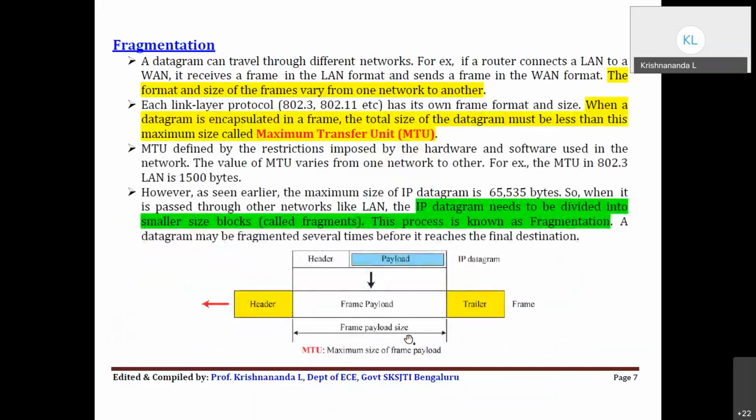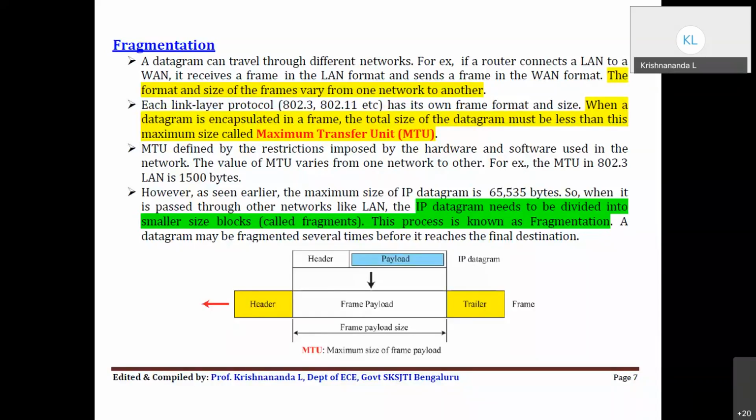Okay. So now coming to that fragmentation part, what I said. If the datagram is passing through several networks, like it will go through some wireless LAN or a wired LAN. In module 2, you would have studied wired LAN Ethernet, where the maximum size of the frame was 1518 bytes, right? That means if you have 65,535 bytes in your packet and it has to go through a wired LAN, the LAN won't accept it because the maximum payload size is 1500 bytes. So you have to fragment your original datagram, which means break it into smaller pieces. That process is called fragmentation.